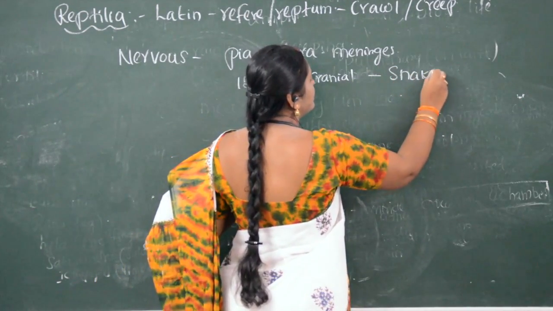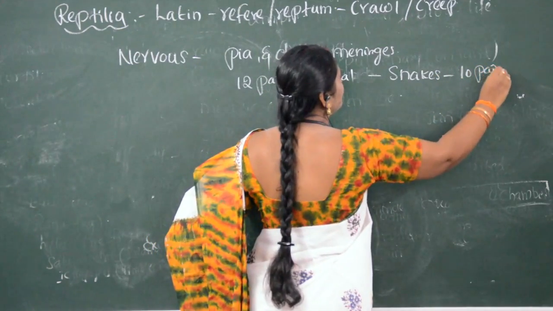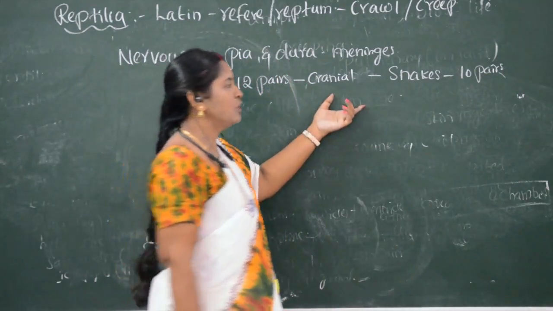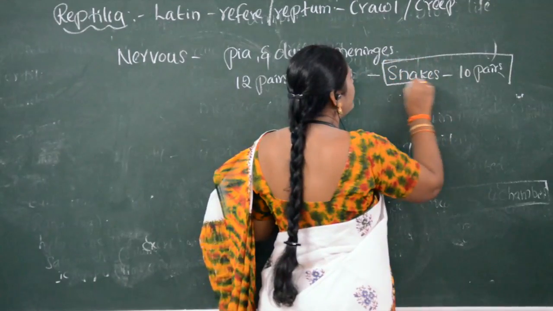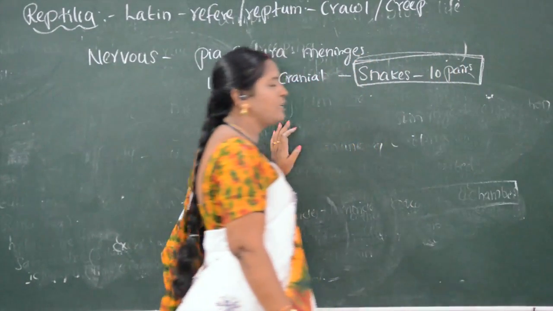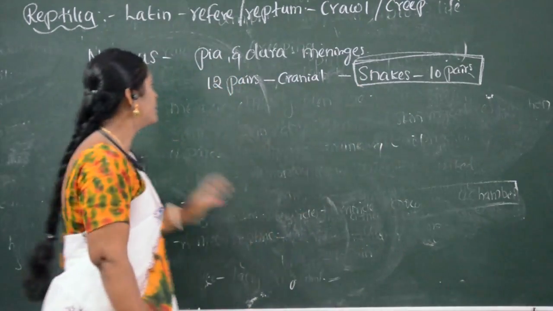Which reptile has 10 pairs of cranial nerves? Snakes. Though snakes belong to reptiles, they have only 10 pairs of cranial nerves.